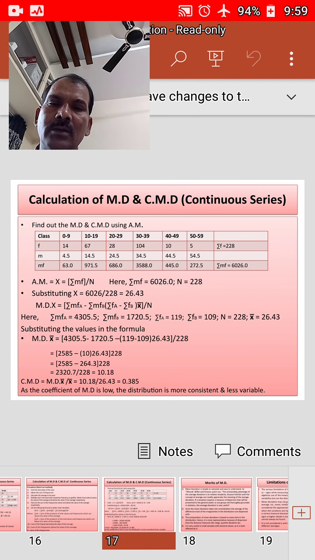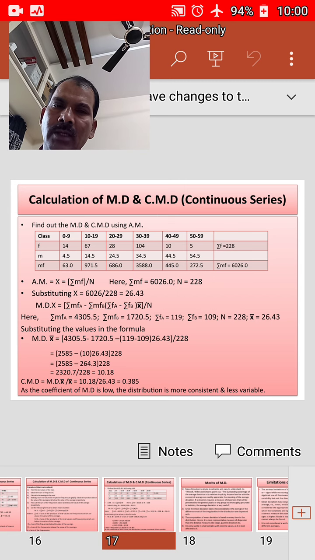Now we need to substitute the same in the formula. Mean deviation from mean is equal to sigma m f a minus sigma m f b, minus sigma f a minus sigma f b into x bar, by n.